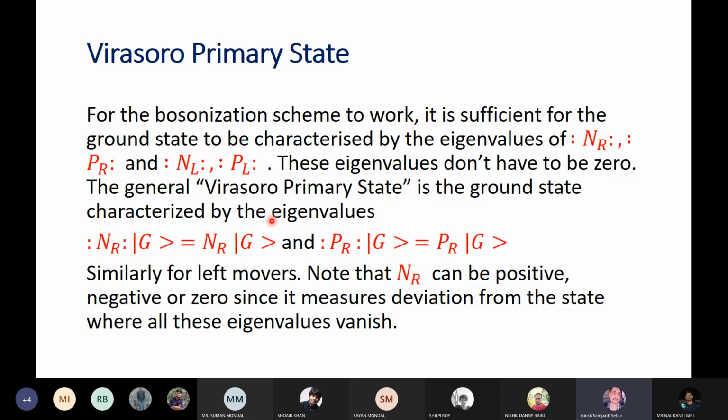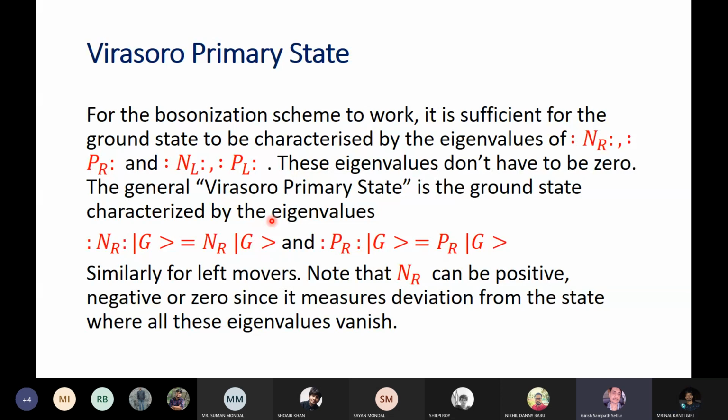Okay. So I'll make it slightly more general because that's advantageous. I can make it slightly more general without violating any of the rules of bosonization. It's advantageous to make it as general as possible so that later on you can use it in a wider variety of problems. If you make it too specific, then you won't be able to use it later on. In fact, Danny, Nikhil, and I are right now using this in the case of bias.